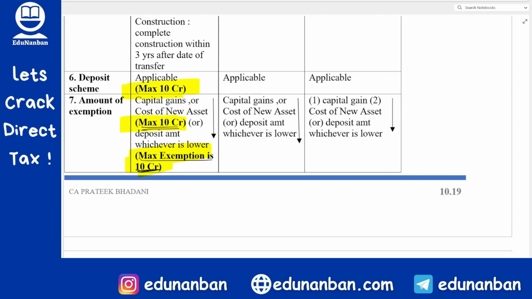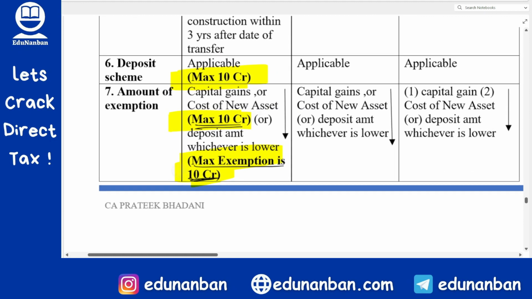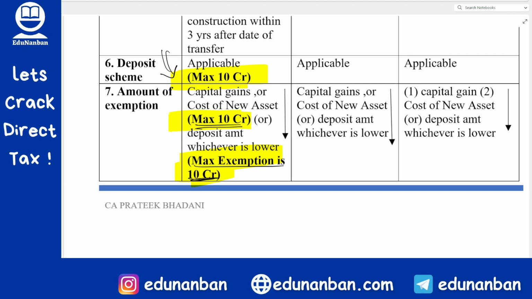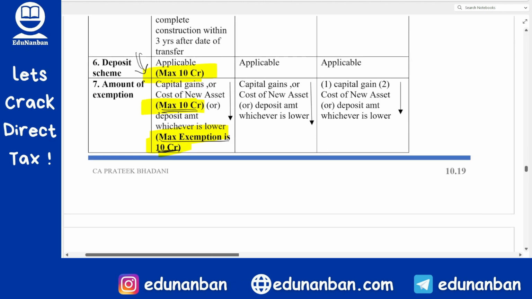Sir, what if it is 100 crore? If the cost of new asset is 100 crore, you should calculate as only 10 crores. You get my point? In your capital gain calculation, if the cost of new asset is 100 crores, you should take a maximum of 10 crores only and do the capital gain calculation. Similarly, sir, this CGAS, capital gain account scheme is there, no? In that also, the maximum amount allowed is 10 crore rupees. If you deposit more than that in CGAS, it will not be considered under the Income Tax Act. You can deposit, that is not a problem, but in income tax, you will not get any benefit for that deposit.